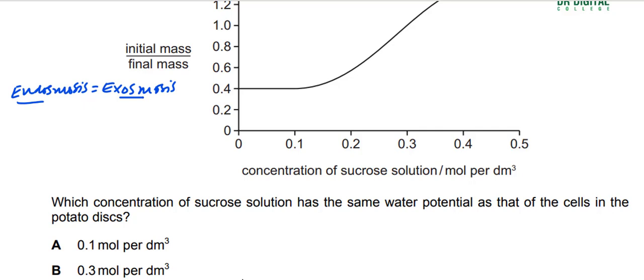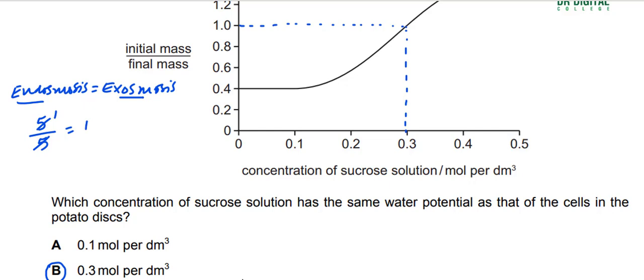For example, if the initial mass is 5 and the final mass is 5, then the ratio of initial to final mass will be 1. You can see that here it is 1 at this concentration, almost 0.03. So at 0.03 mole per dm cube, the ratio of initial to final mass is 1. So the answer for this question is B.